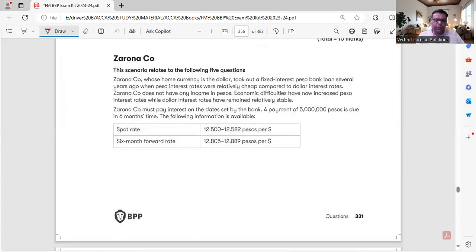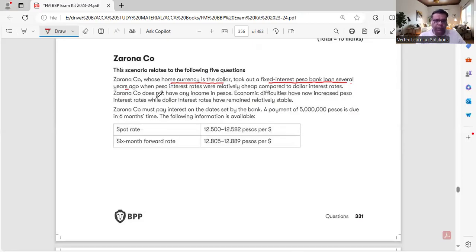Next one is Zarona company. It's a forex question. Zarona company's home currency is the dollar. This is important to understand that its home currency is dollar. It took out a fixed interest peso bank loan several years ago, when peso interest rates were relatively cheap compared to dollar interest rates.